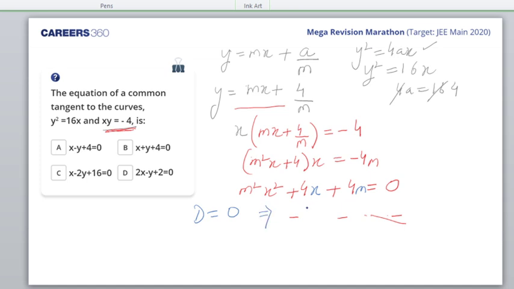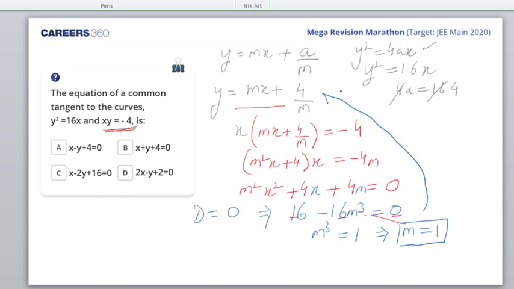This implies 16 minus 16m cube is equal to 0. Am I right? So this gives me m cube is equal to 1. M cube is equal to 1 gives the roots 1, omega and omega square, but omega and omega square are non-real roots, and I'm not interested in those. So m is equal to 1 is the only root I'm interested in, which I'll put back here to get the equation: y is equal to x plus 4. Which is that equation? I get A as the answer, right?